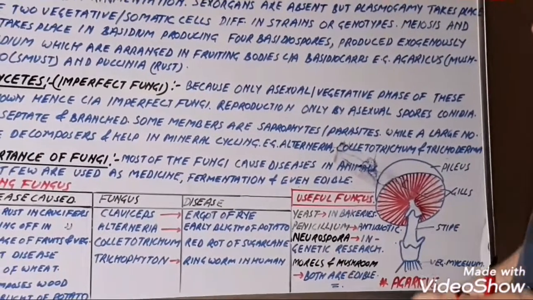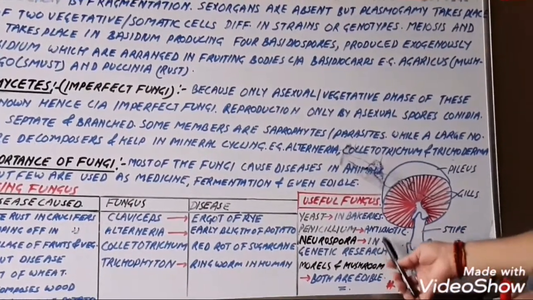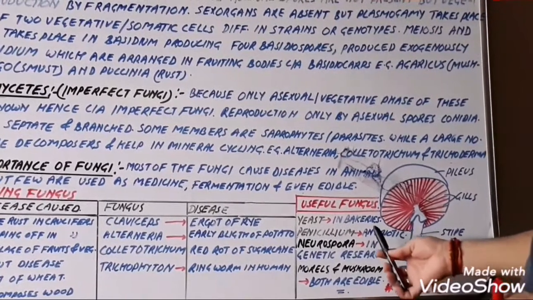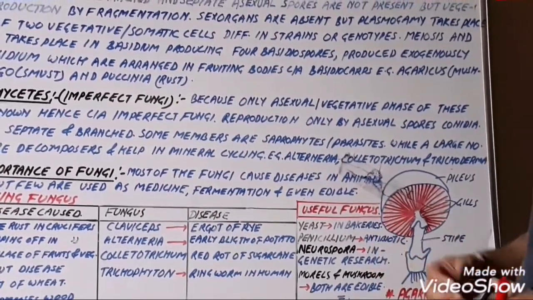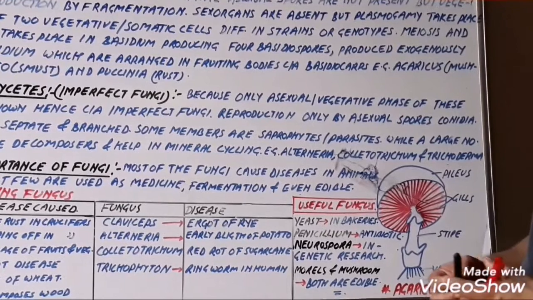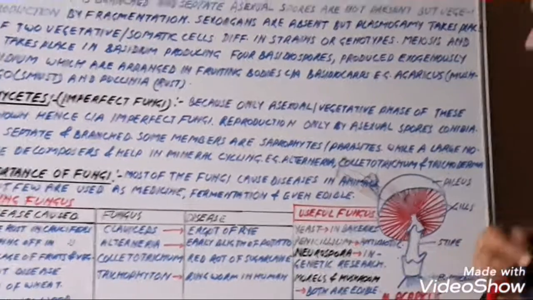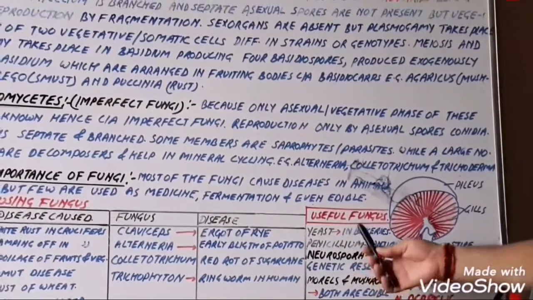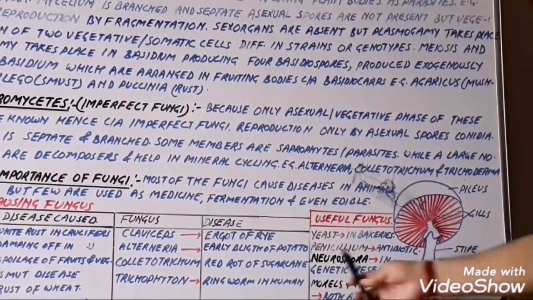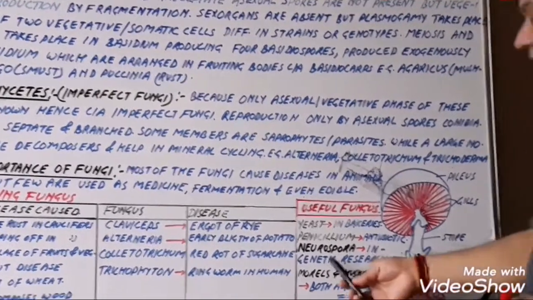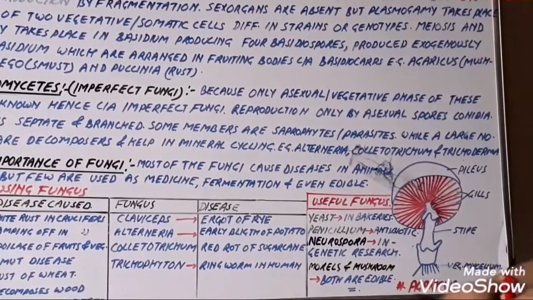Now Penicillium, it is used to form the antibiotic. As we know, penicillin is the first antibiotic, discovered by Alexander Fleming, and it is extracted from the Penicillium notatum fungus. Neurospora is used in genetic research, a very important one.